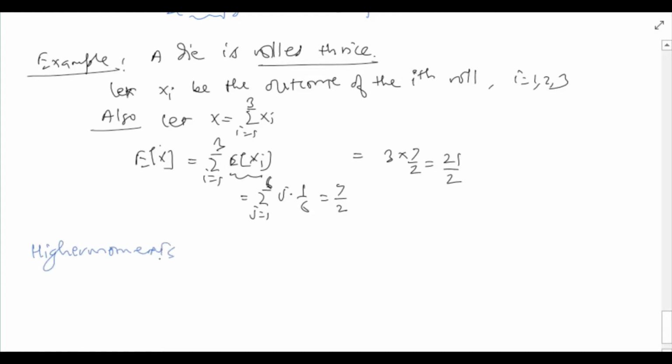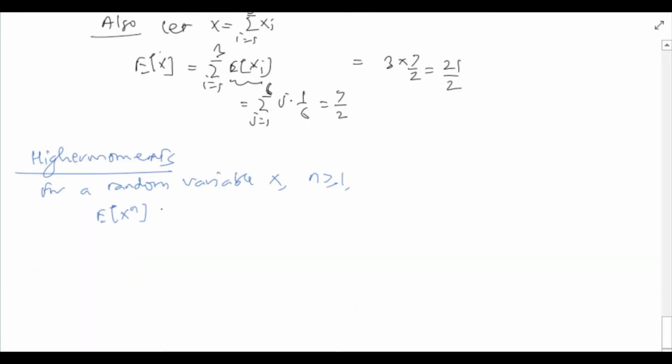For a random variable x and a positive integer n, the quantity expectation of x raised to n is called the nth order moment of x, or sometimes simply nth moment of x.